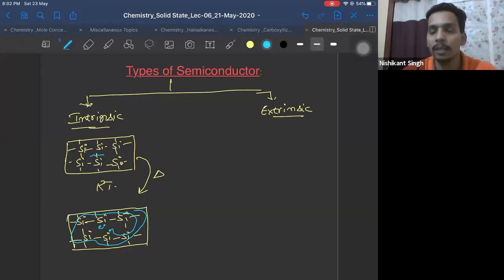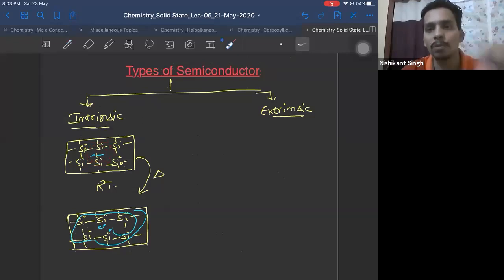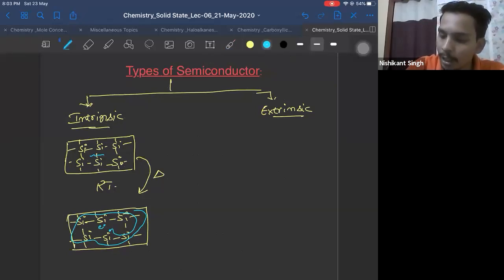So here, the reason for the increase in conductance of the semiconductor is intrinsic. That means the current carrier electrons are the electrons of the silicon only. You have not added electrons from outside. It is an internal electron. Therefore, you say it is an intrinsic semiconductor. What about extrinsic? Extrinsic has been defined into two categories. We'll study first doping. What is doping?